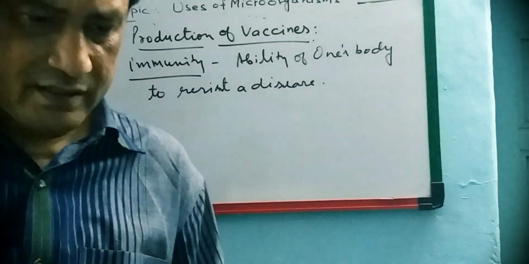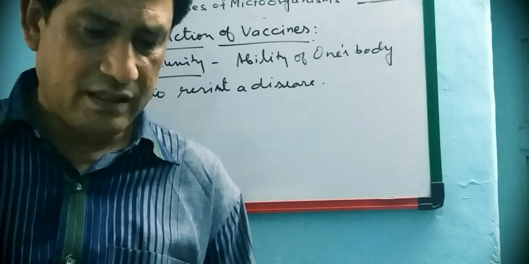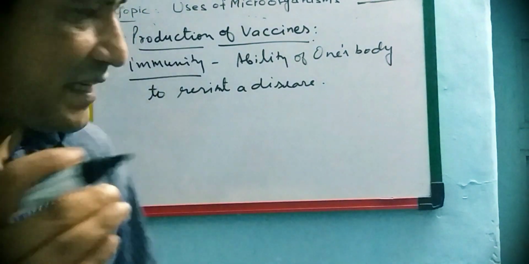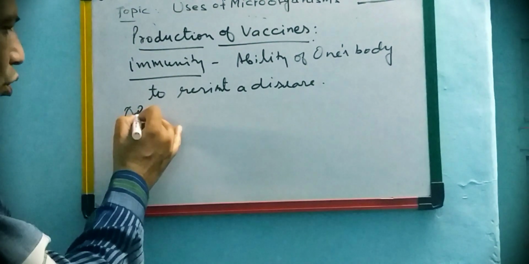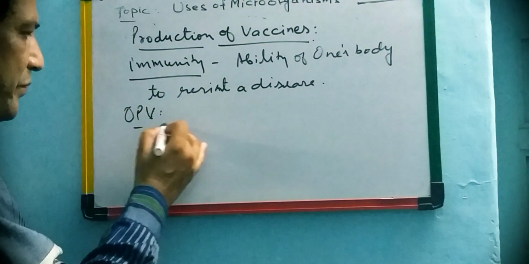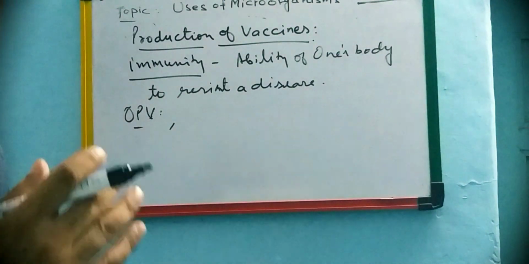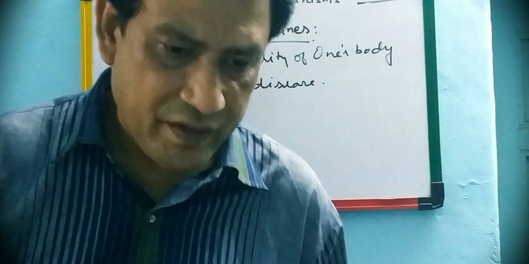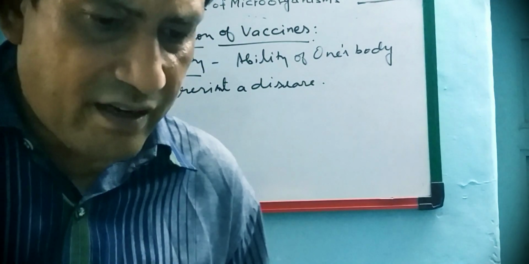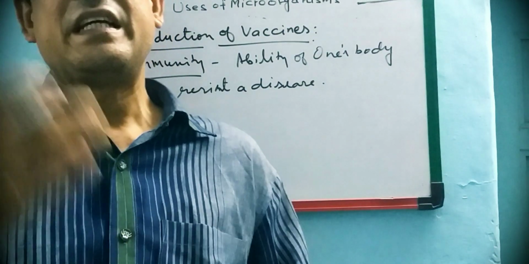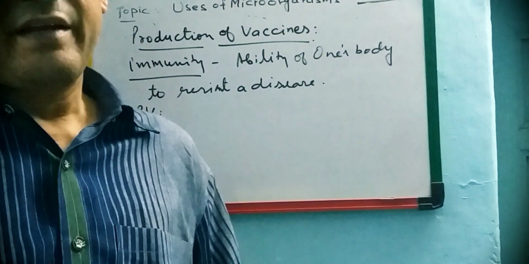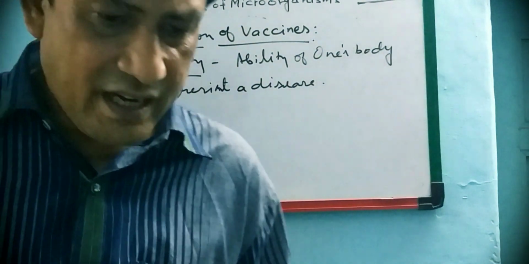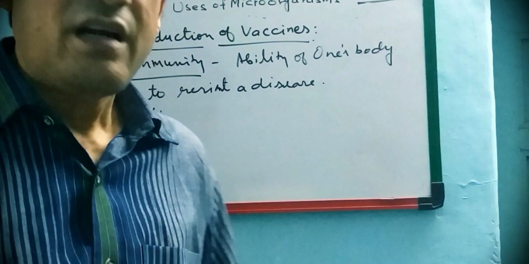For example, polio vaccines, that is known as OPV, oral polio vaccine, very common, and some vaccination against tuberculosis, smallpox, measles, and BCG is one more vaccine. BCG protects against tuberculosis.